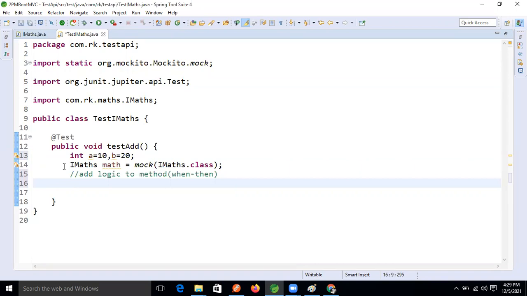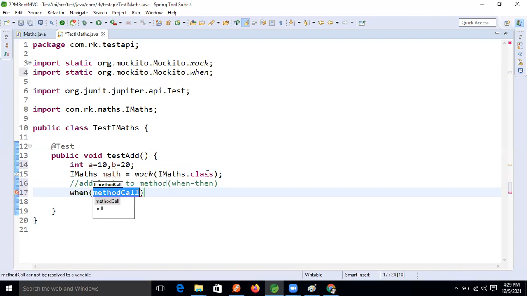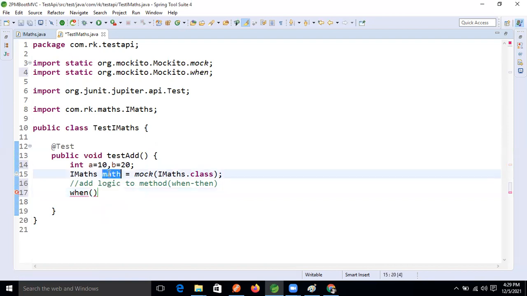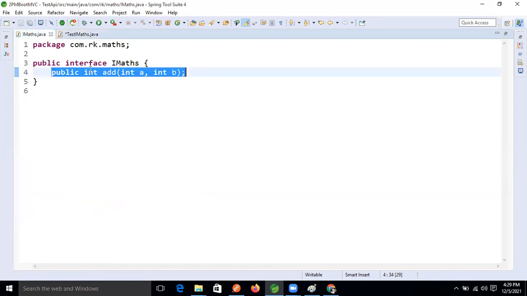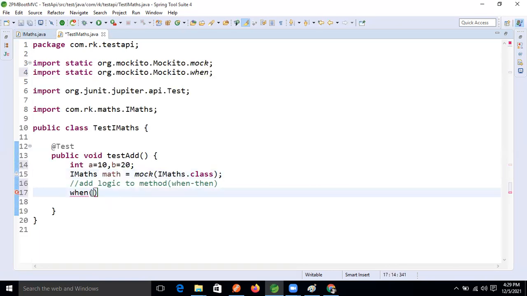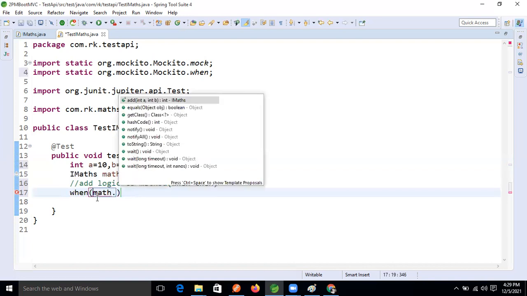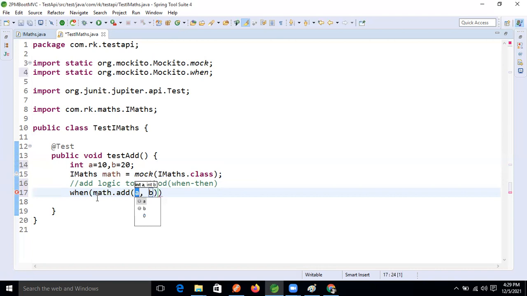Actual is 30, expected is 30. When the method is called, we use this reference, Math. If we want to call any class method, we need the reference. So we will do math dot add, and 10 and 20 we will pass inside this method, right?